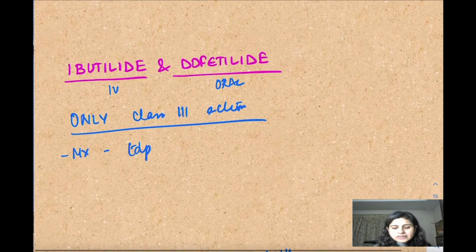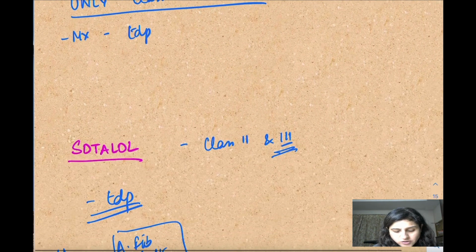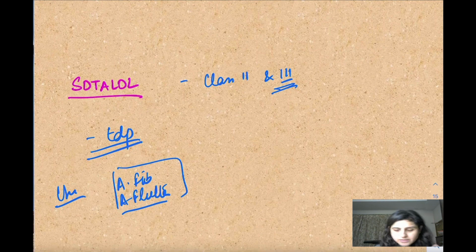Ibutilide, dofetilide can be given in conditions, because it has only class 3 effect, and you can give it in atrial fibrillation, it converts it into sinus rhythm, and it doesn't have a cardiac depressant effect because there is no class 2 action, but it has a maximum chance of causing torsades de pointes. Even sotalol causes torsades de pointes because it has class 3 and class 2 effect, and it becomes non-selective if we use it at high dose for the anti-arrhythmic effect.